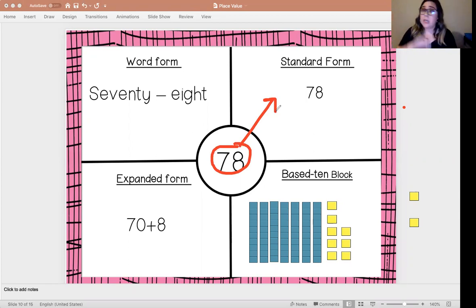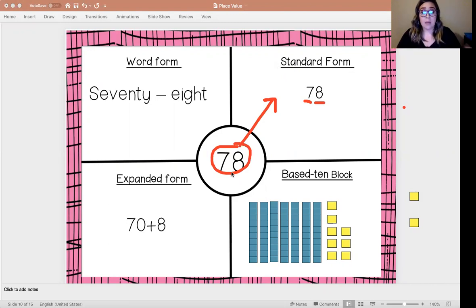You don't have to do expanded. You don't have to draw it. It's just writing the number. So in order to write this number in standard form, we have a 7 in our tens place, an 8 in our ones place, and that creates 78. So standard form again is just write the number. That's it.